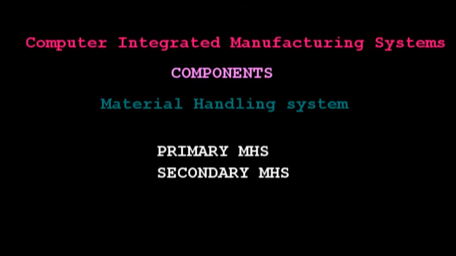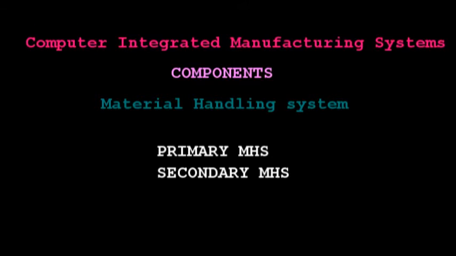And the next component is the material handling system. The material handling system in a computer integrated manufacturing system must be designed to serve two functions. The first one is to move work parts between the machines, which is accomplished by the primary material handling system.